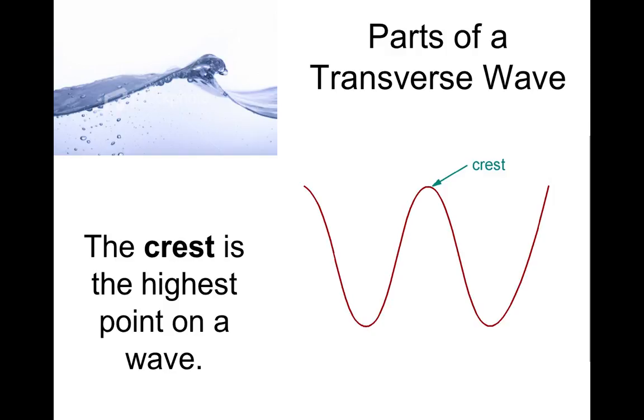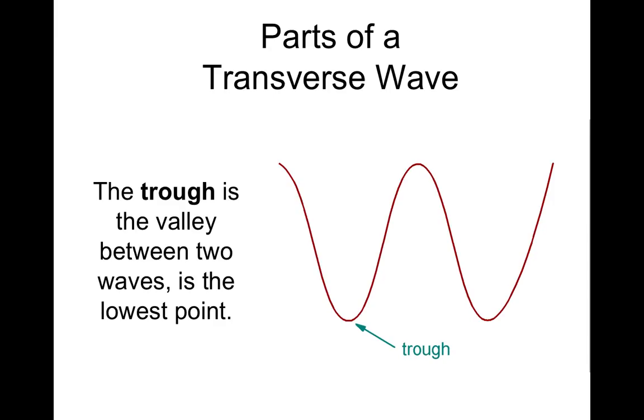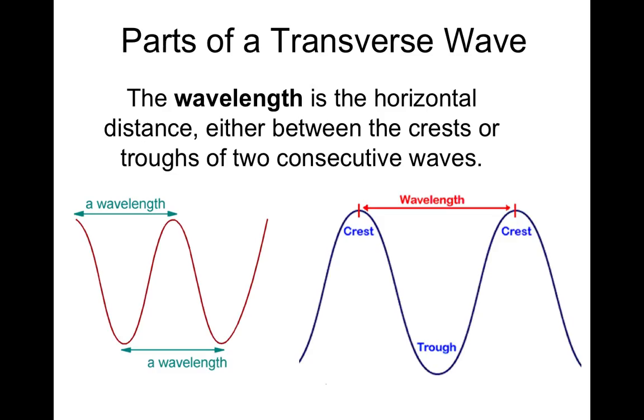The very top of a wave is called the wave crest. It's the highest point on the wave. And the lowest point on the wave is called the trough. And that's the kind of valley area between two crests. The wavelength is the distance from the same point on the wave to the same point on the wave. So the best way to think of that is from crest to crest or trough to trough. It's the wavelength.